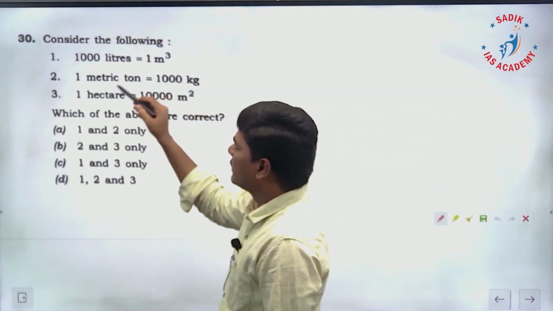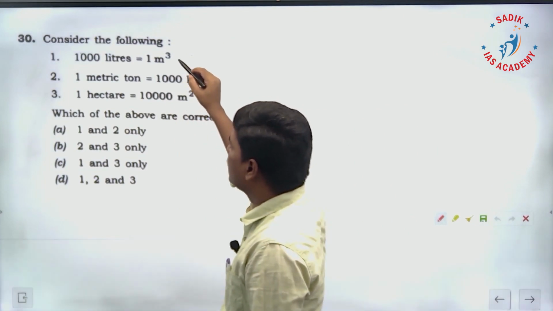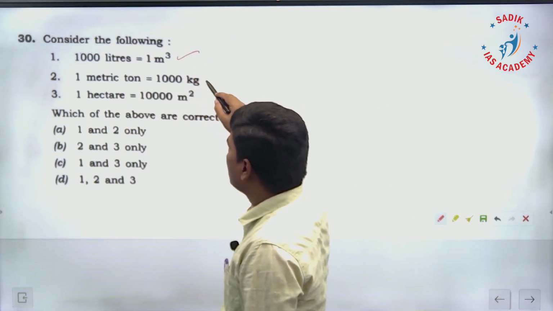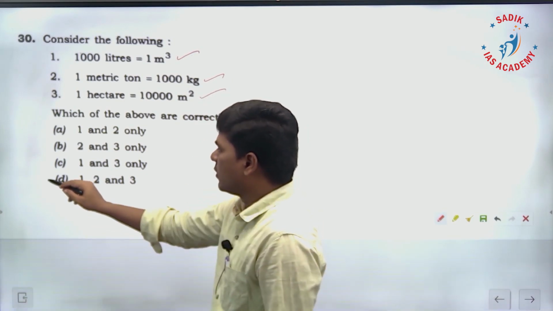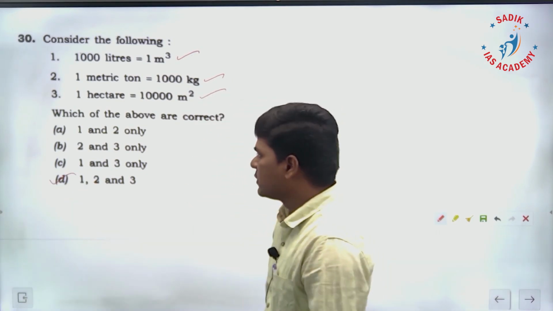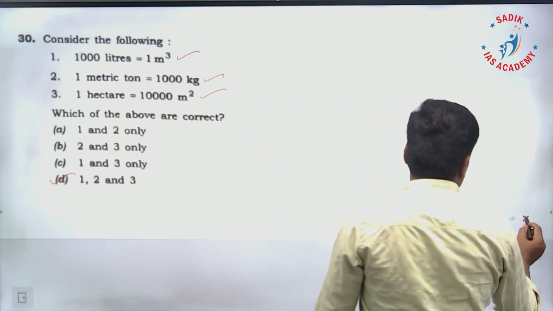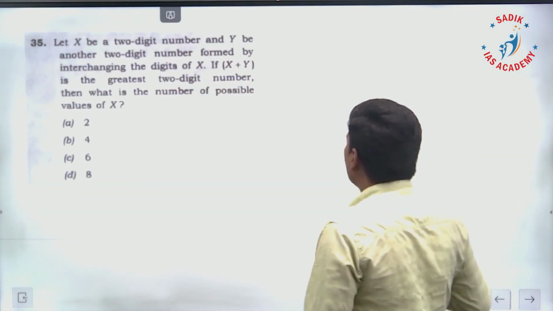See, first all the statements are correct here. 1000 liters is 1 meter cube, 1 ton is 1000 kg, 1 hectare is 10,000 meter square. All are correct. This is a factual question. Option is D. Question number 35.